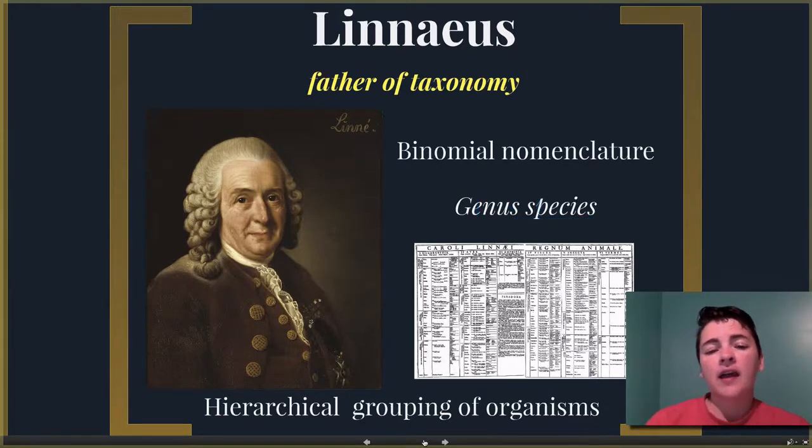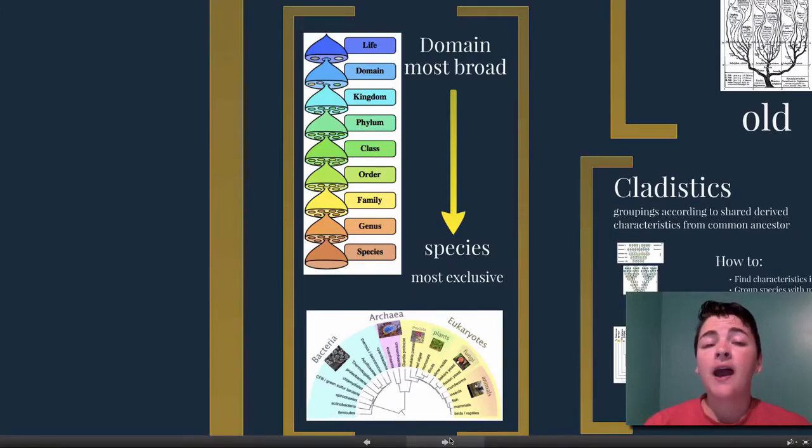He also started a hierarchical grouping of organisms where he put organisms into general categories. Back in his time, for the most part, it was kind of a plant-animal sort of classification. Over time, it's changed several times, going from 2 kingdoms to 6, 7, 8 kingdoms to 3 kingdoms, and kind of back and forth. Today, we have domain being the most broad, and there are 3 domains. This contains the most organisms, all the way down to species, the one that is most exclusive.